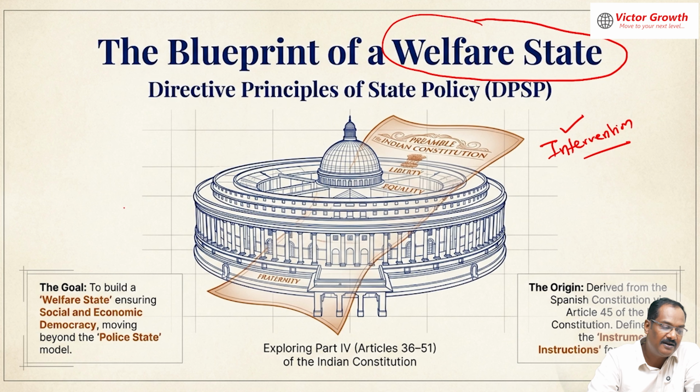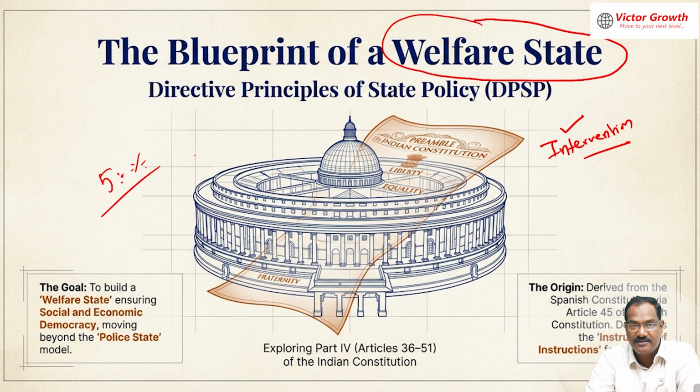Over the period of these many years since independence, as per the Economic Survey, we have reduced absolute poverty in India to 5 point something percent only. Multi-dimensional poverty we have also reduced, which was once 60-70% at the time of independence. So definitely a welfare state.